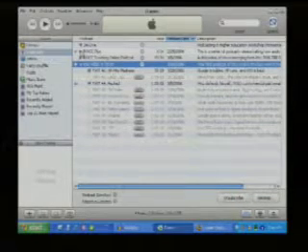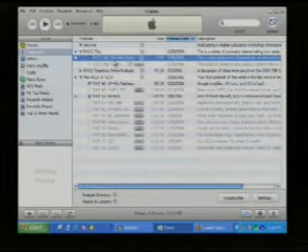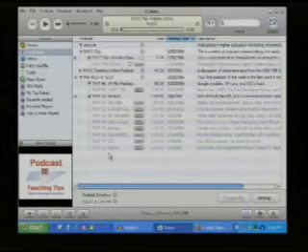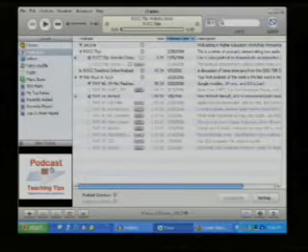So we're almost done downloading this first iTip, and I'm going to go ahead and play this. This is actually an enhanced podcast. I'm going to try and blow this up on the screen a little bit bigger. If you can see in the bottom window, it plays right there, or it'll also play in a separate window.